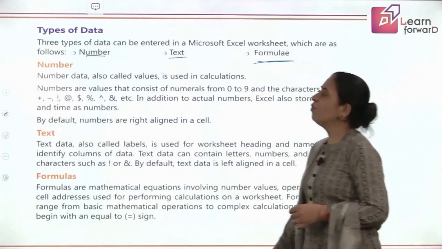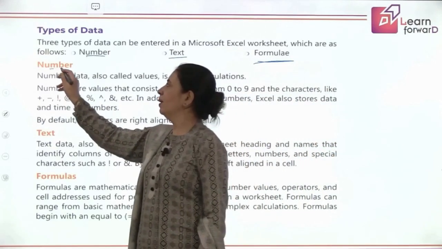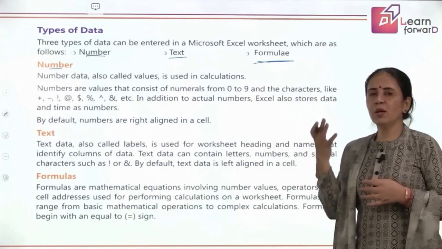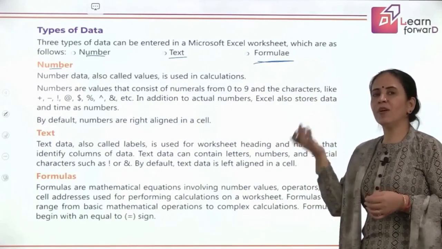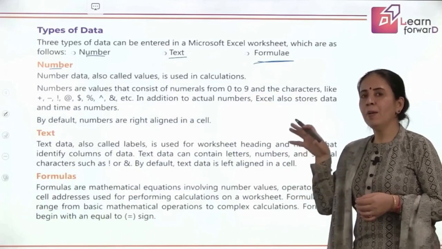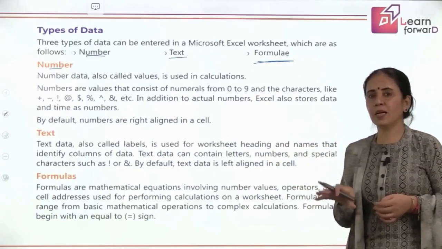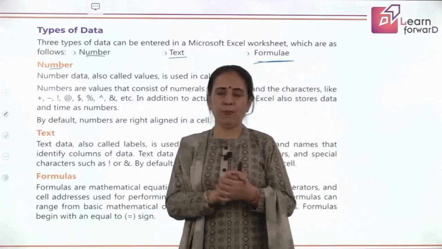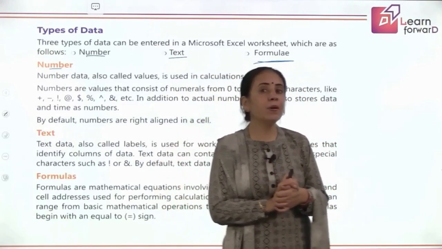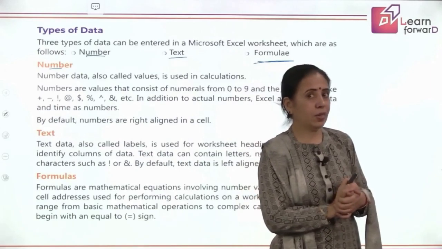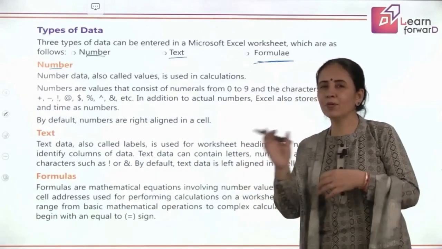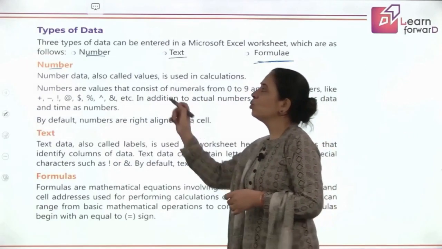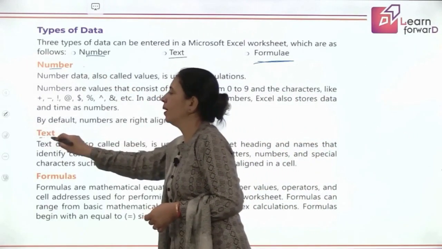Okay, so we first come to number data. Children, number data is also called values, and whenever you are putting in number data, make sure only number data is written when you need to do certain calculations. Suppose you have your roll number. Now your roll number doesn't require any calculation. Do we ever have to add roll number 3 and roll number 4? No. That means that should not be number data, it should be text data.